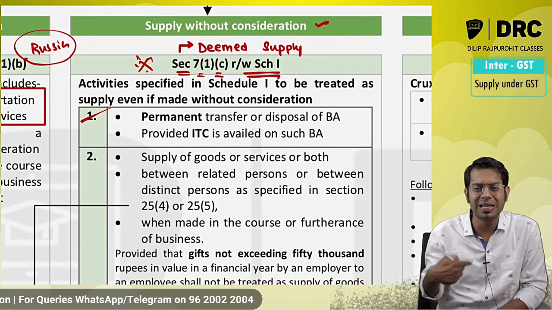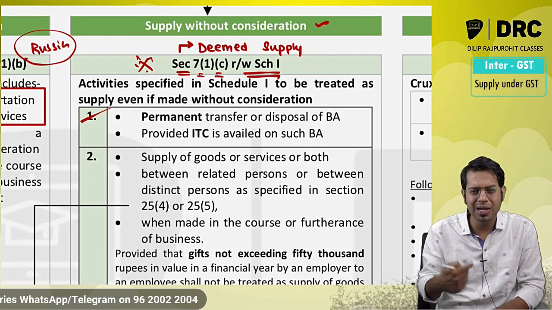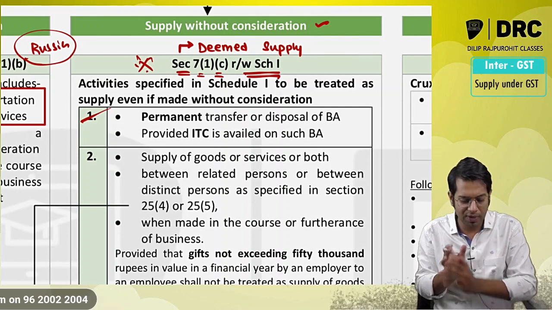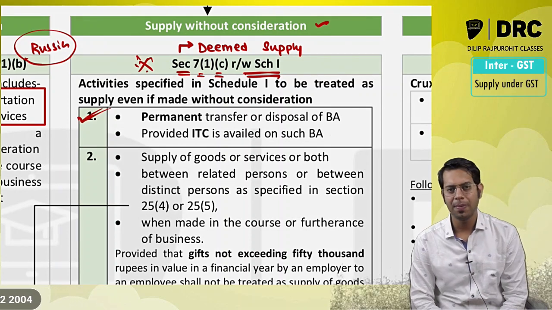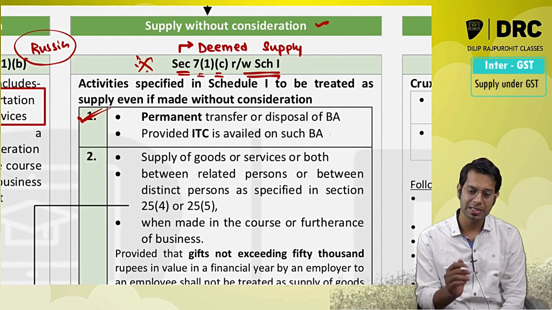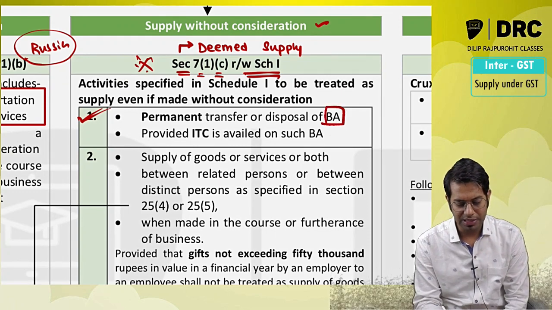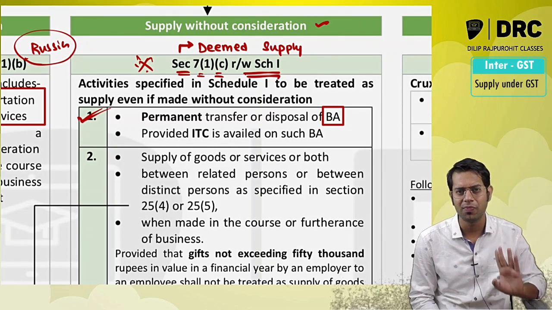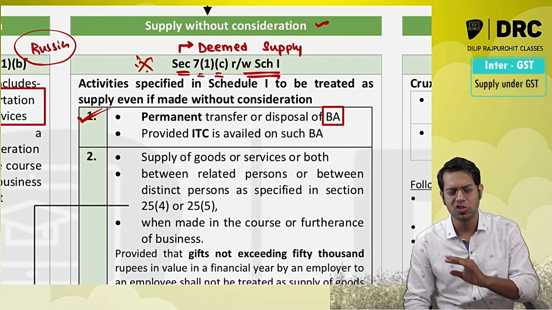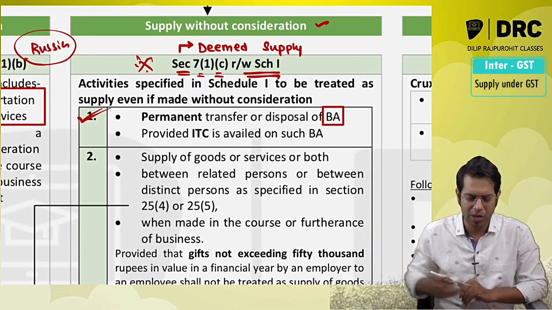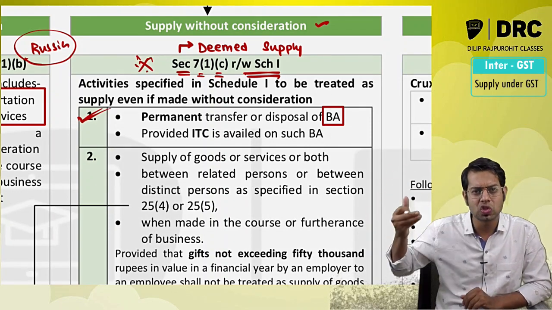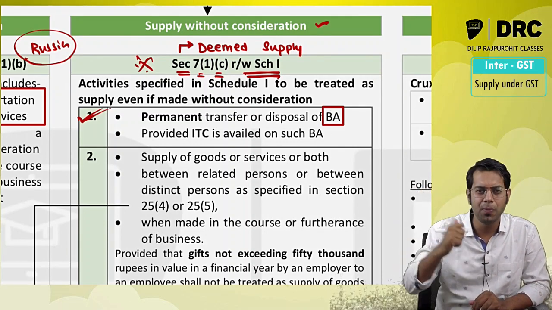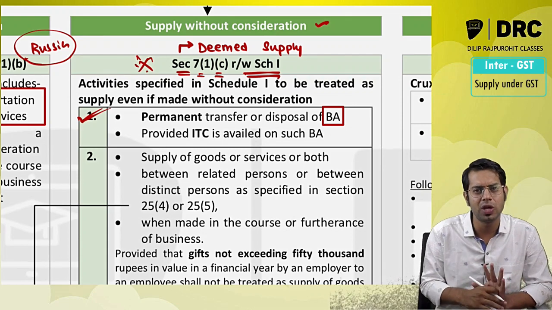So if you are permanently transferring any business asset, if you are permanently disposing of any business asset on which you had taken input tax credit, then that permanent transfer or disposal of business assets shall be treated as supply. Please note, the lawmakers have not given the meaning of business assets. So what is business assets? Anything which is there in your asset side of balance sheet. So whatever you have capitalized and which you are treating as an asset, except your P&L account debit balance, etc. So your stock is a business asset, AC is a business asset, fan is a business asset, or the computers which are there is a business asset, etc. Furniture which you have, it is a business asset.